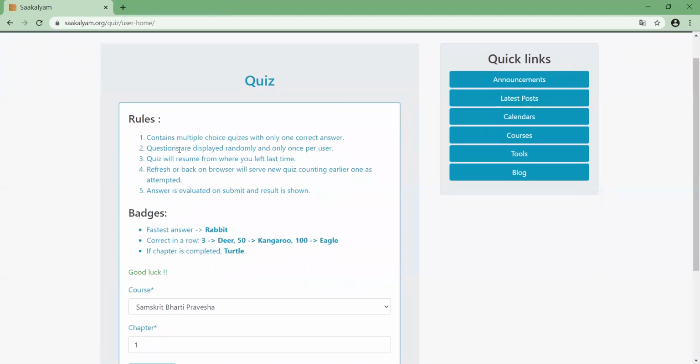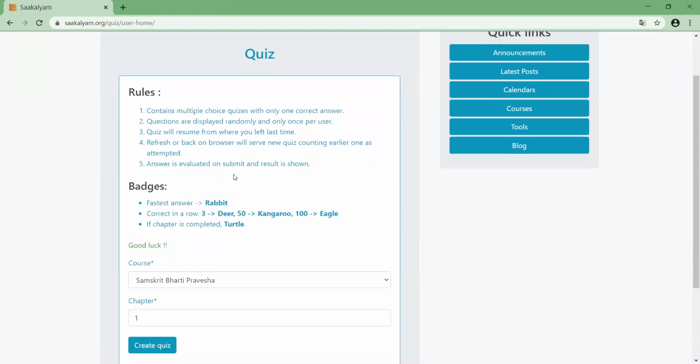These are the quiz rules. All the quizzes are multiple choice with one correct answer. Questions are displayed randomly, so if two people are doing the same chapter quiz, they may get different questions at a time, and you will get one question only once. The quiz will resume from where you last left, and a refresh or back on the browser will serve you a new quiz, counting the earlier one as attempted. The answer is evaluated on submission and the result is shown.